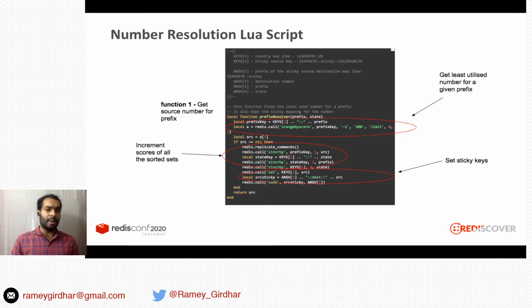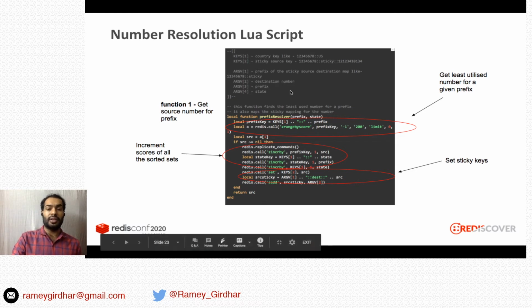Okay. Look at the number resolution Lua script. So number resolution is basically finding a source number for a given destination. This Lua script accepts 2 keys. First one being the shortcut set for a country. The second one is a sticky key for that particular destination. It also accepts 4 arguments. The first one being the sticky source destination map.